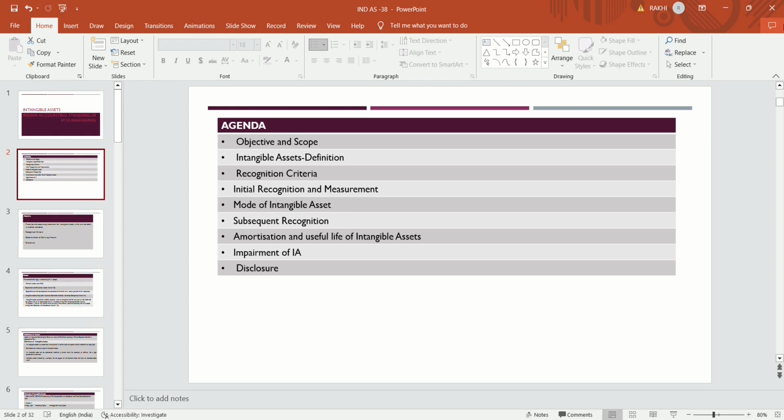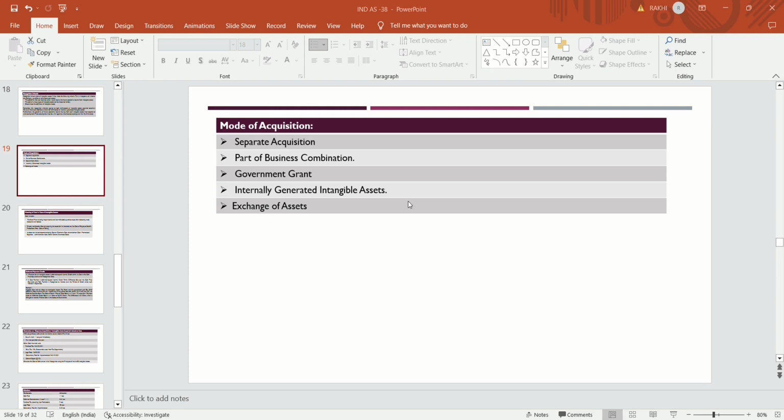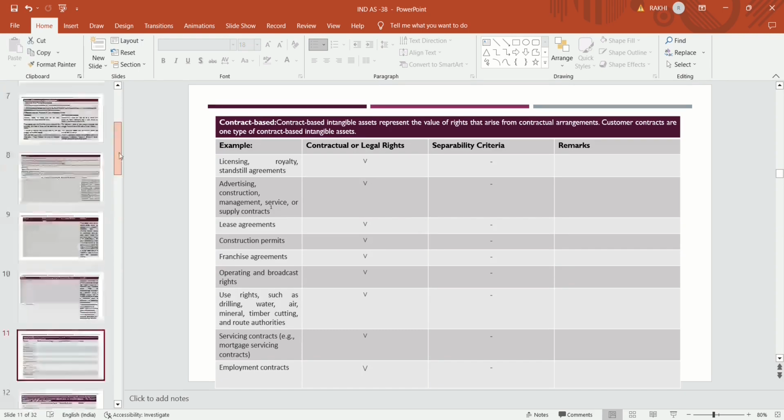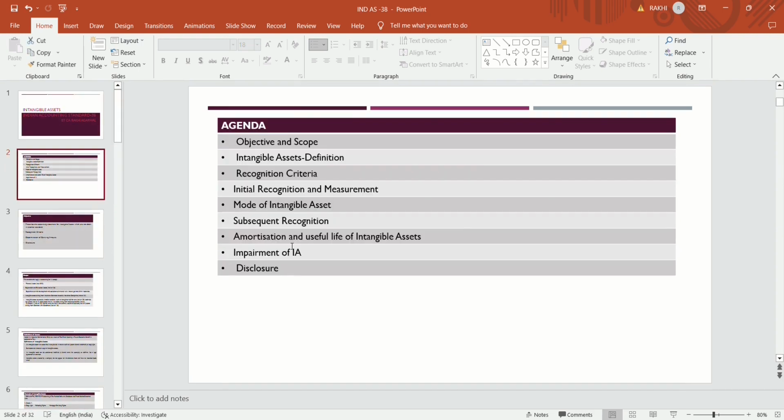Then we will discuss the mode of acquisition of intangible assets, how the company will acquire the intangible asset: in the form of business combination, in the form of government grants, as an internally generated intangible asset, or through an exchange of assets. In which form the company has acquired the intangible asset, we will discuss this in detail.